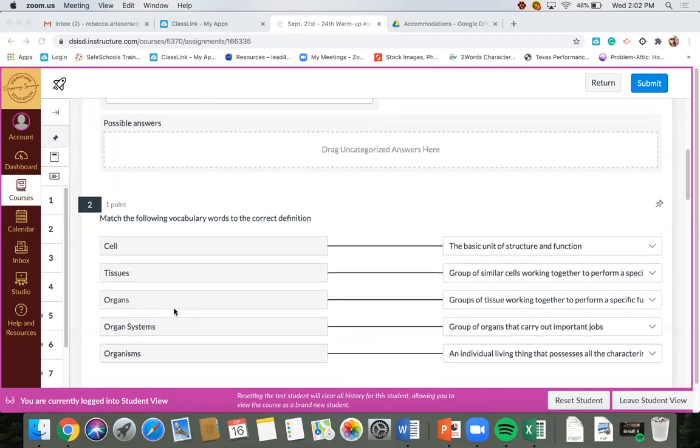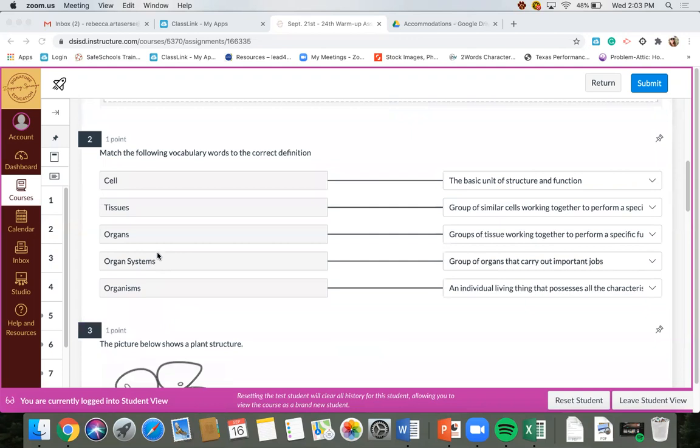Number 2. We're matching the following vocabulary to the correct definition. So we need to know the definition of a cell, tissue, organ system, and organism. We know that a cell is the basic unit of structure and function. Tissues are just a group of cells that work together to perform a similar function. So that answer is a group of similar cells working together.